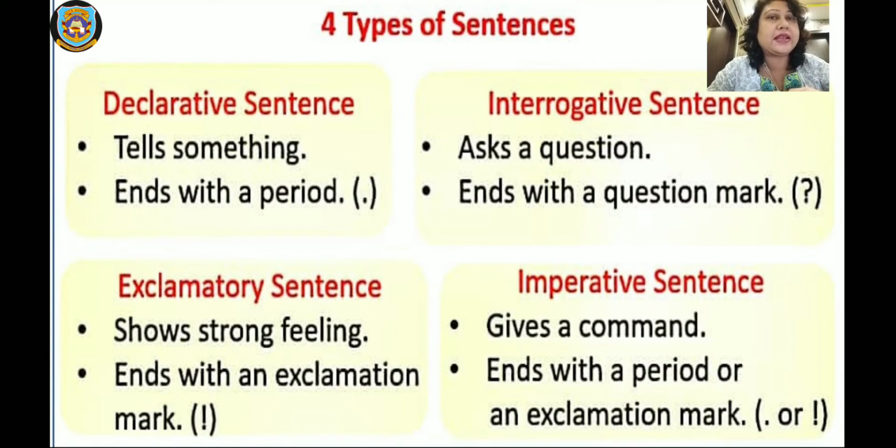First one is declarative sentence, which tells something and ends with a period. Then next one is interrogative, means asking a question, which ends with a question mark. Then exclamatory sentence, which shows a strong feeling and ends with an exclamation mark. Then imperative sentence, which gives a command and ends with a period or an exclamation mark.